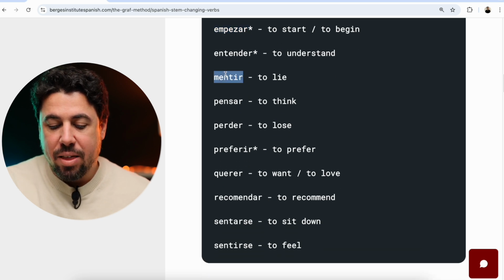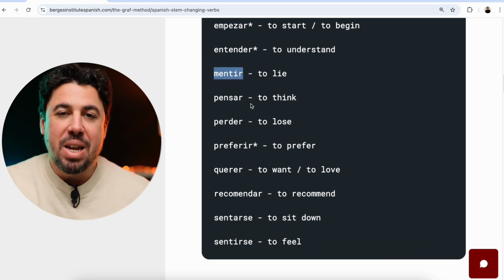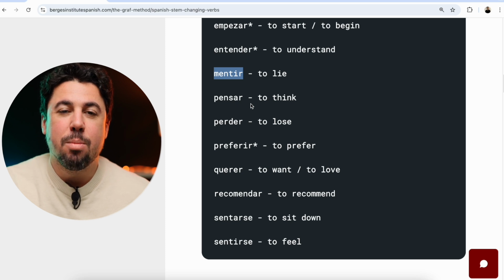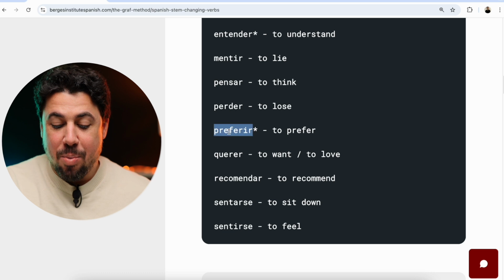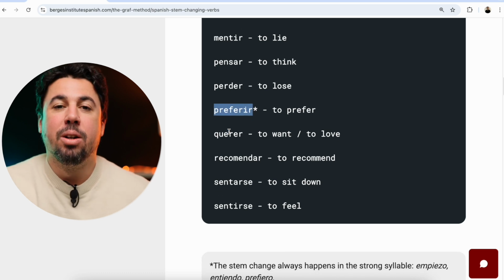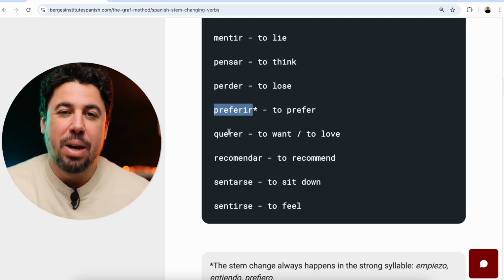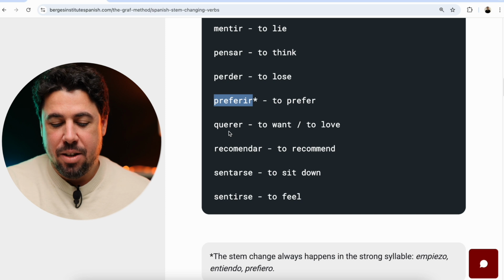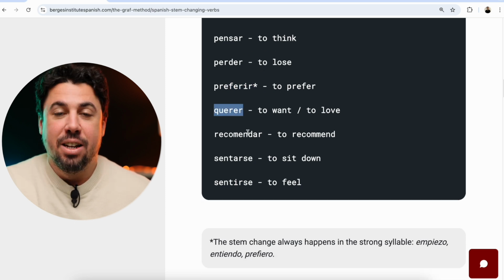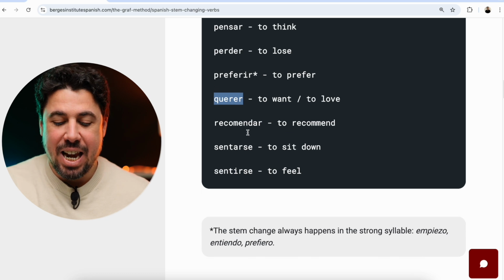Let's try mentir, to lie. Miento, mientes, miente, mentimos, mentís, mienten. Let's try preferir, to prefer. Prefiero, prefieres, prefiere, preferimos, preferís, prefieren. Let's try querer. Quiero, quieres, quiere, queremos, queréis, quieren.